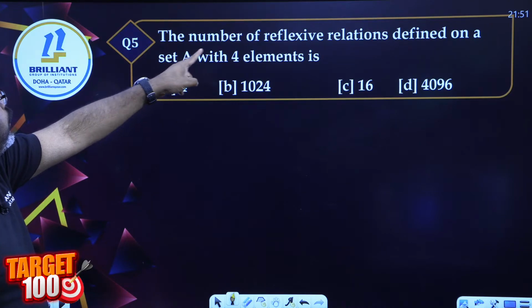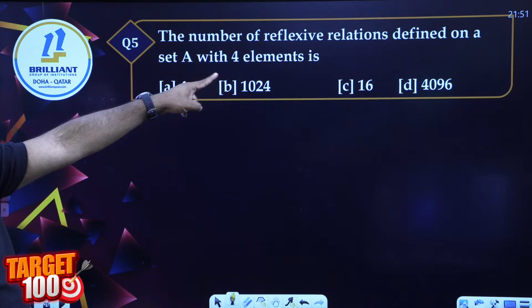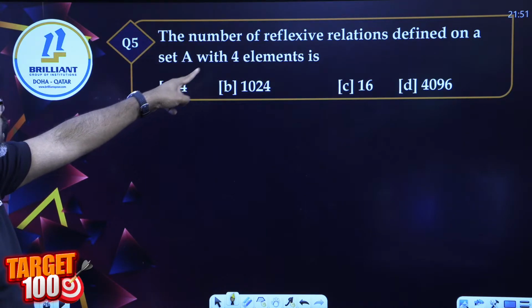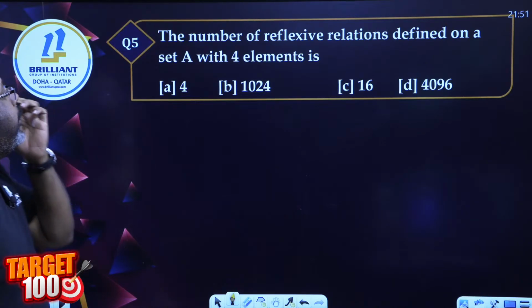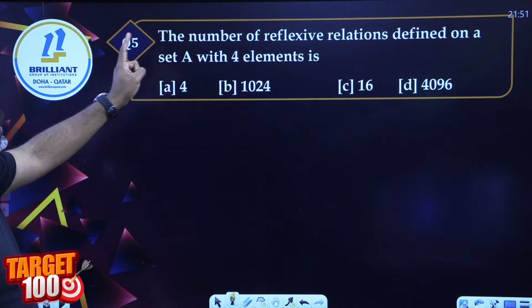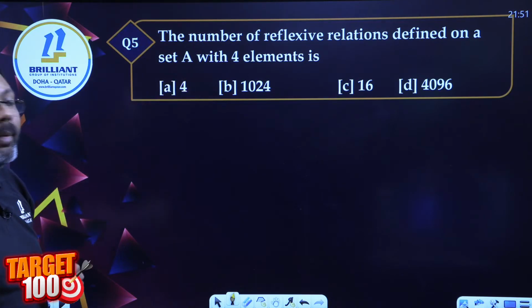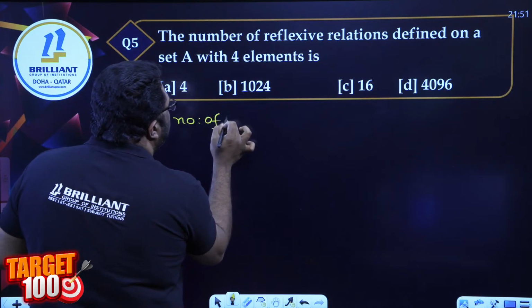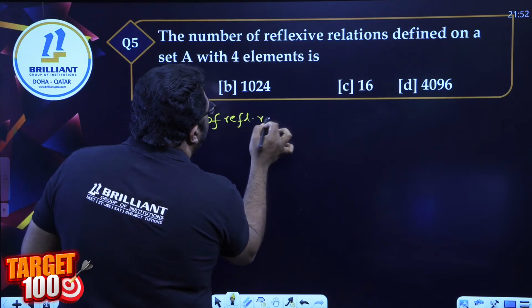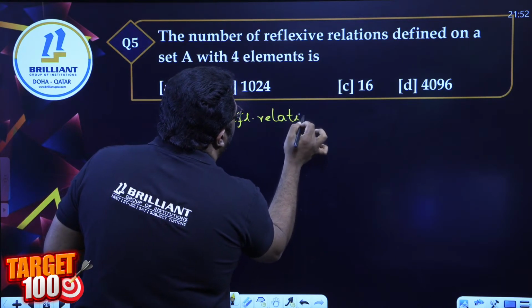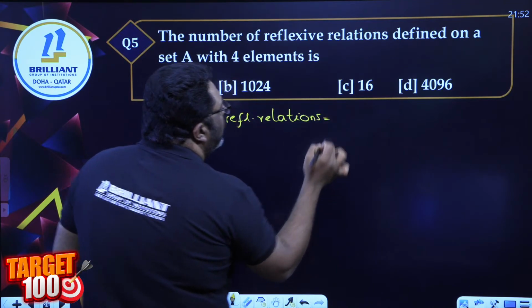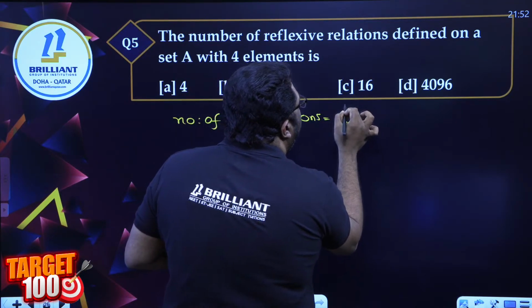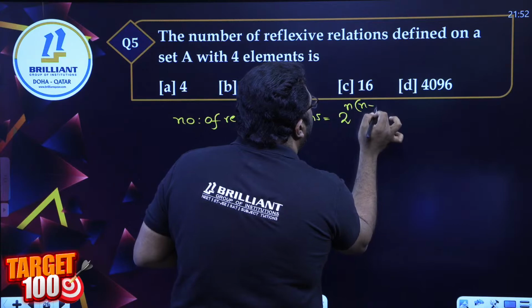The number of reflexive relations defined on a set A with 4 elements. Learn the formula for number of reflexive relations. All of you learn the formulas. Number of reflexive relations is equal to 2 raised to n into n minus 1.